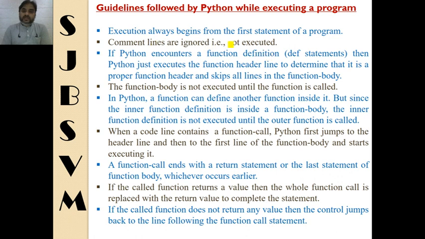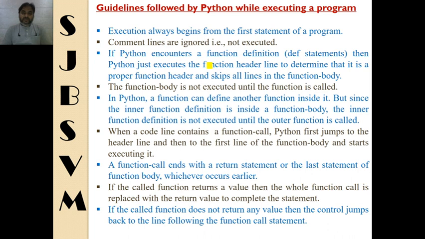Second one is that comment lines are ignored and not executed. You all very well know that comments are the statements which are never going to be executed by Python. Third one is if Python encounters a function definition, then Python just executes the function header line to determine that it is a proper function header and skips all lines in the function body.